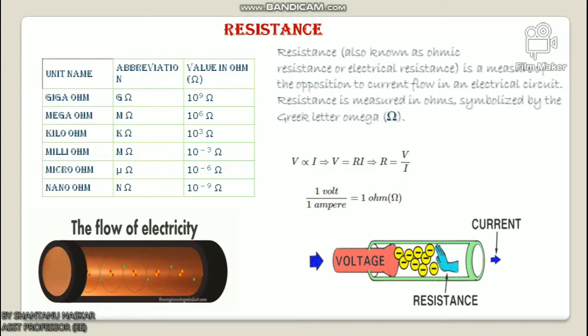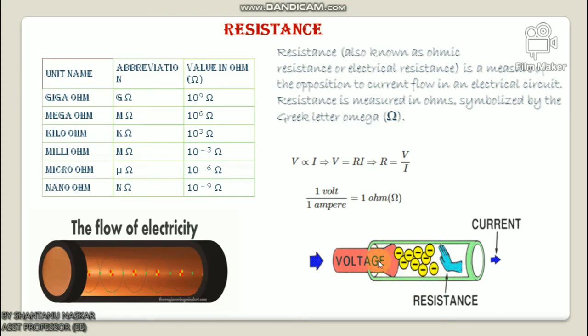So let us discuss the effect of temperature on resistance. In metallic substances, with rising temperature, the interatomic vibration increases and hence offers more resistance to the movement of electrons causing the current.